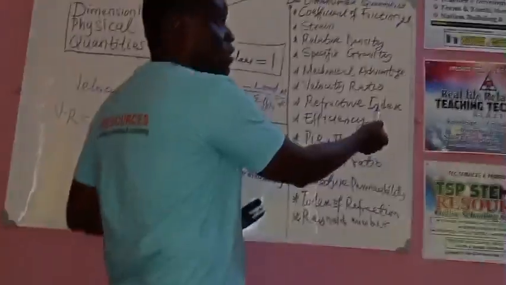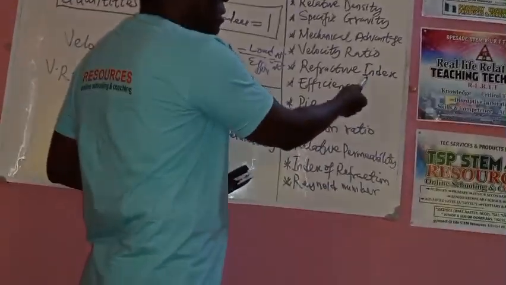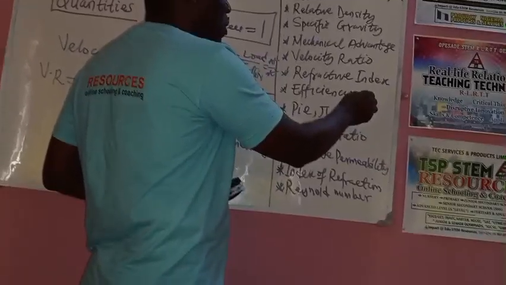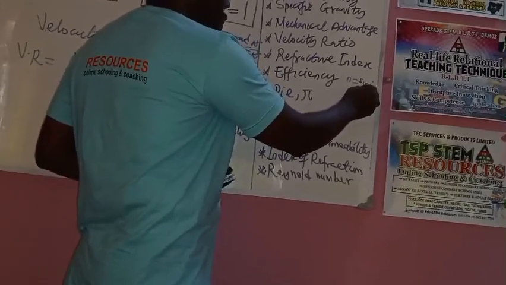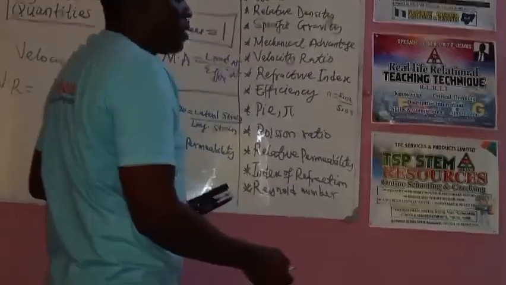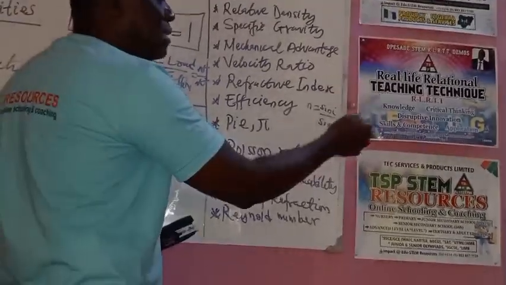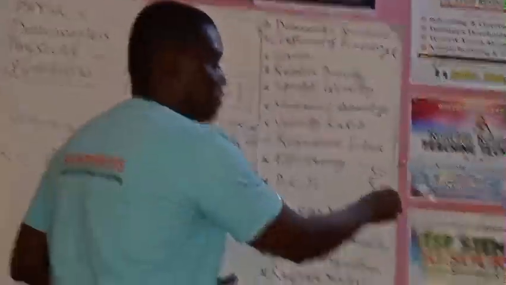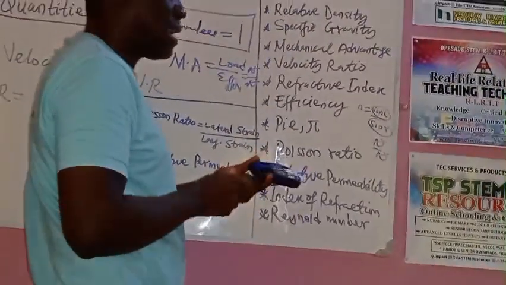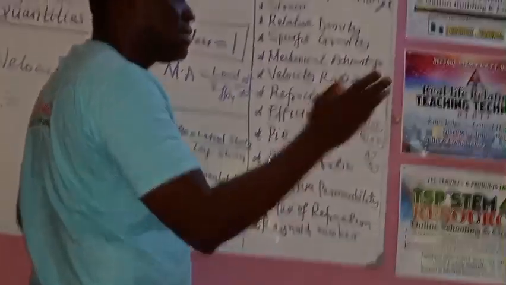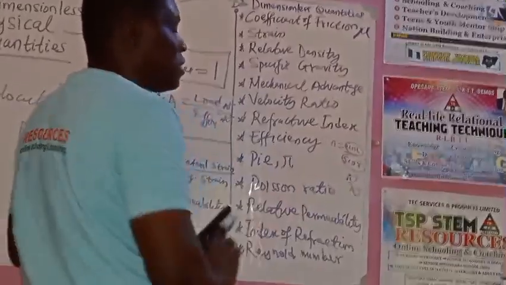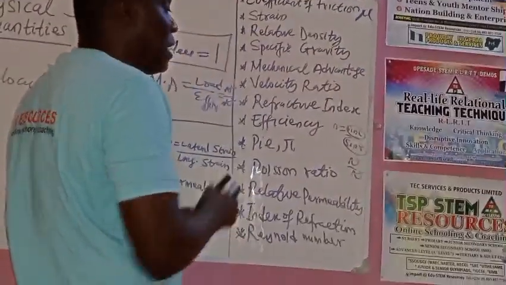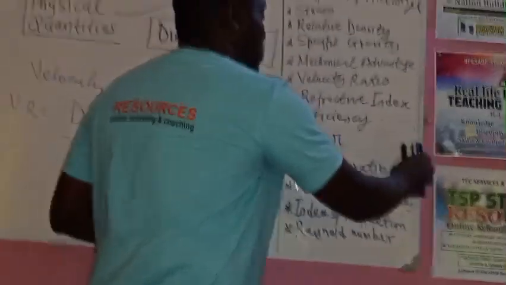The refractive index, in the study of lenses and mirrors and others, is actually equal to what? N equals the sine of the incident angle over the sine of the refracted angle. Anything sine, cosine, tangent in mathematics is a number. Number over number has no unit. Sine of any angle, cosine, tangent, cosec, cotangent, once it's an angle, is dimensionless. So that is why the refractive index is dimensionless.